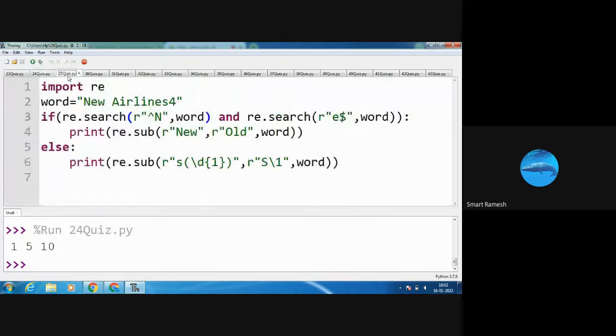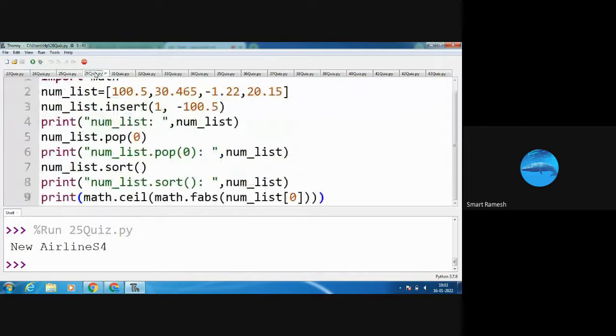Next, see here, import re, regular expression. RE means regular expression. Here we are using the search function. We are going to search the capital letter N word, and we are going to search the small letter e, and then I am going to substitute the new to old. So I am going to run the program. See the output, new airline S4, with capital S. Okay, S4. That's the next program.